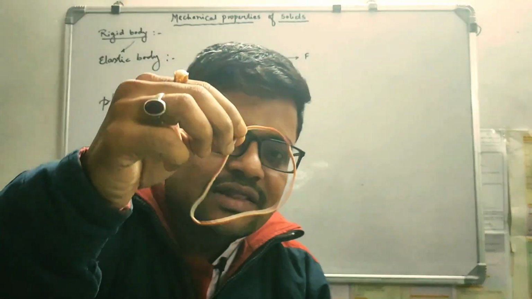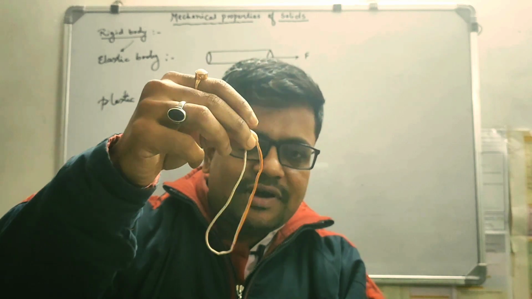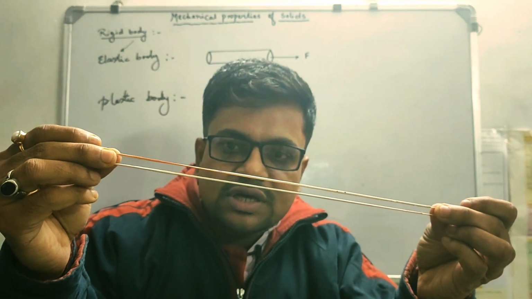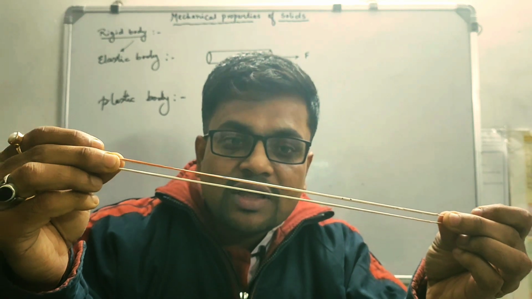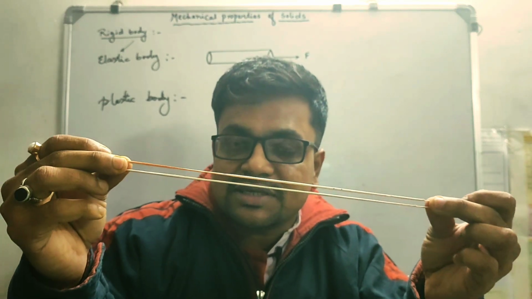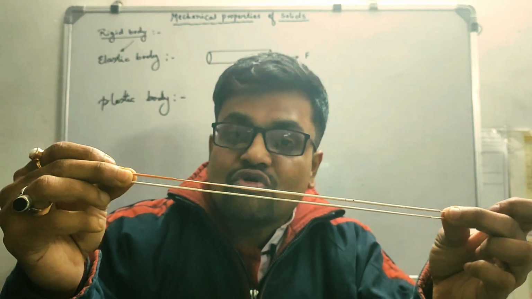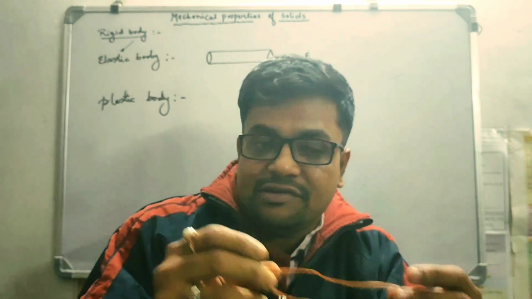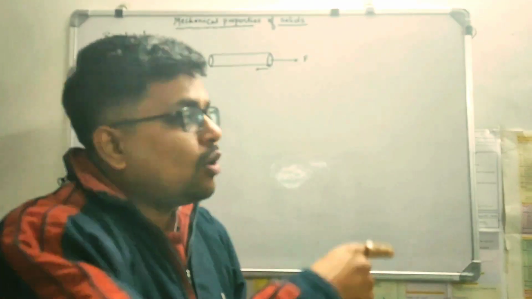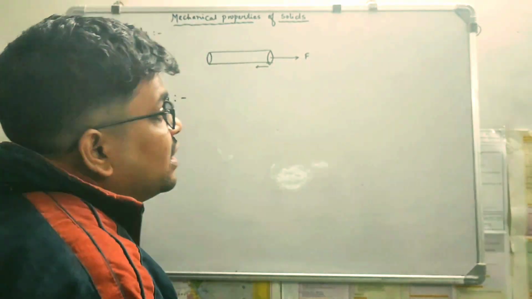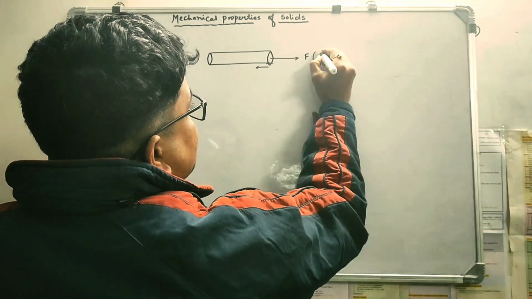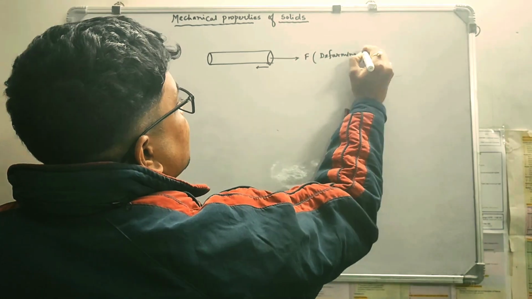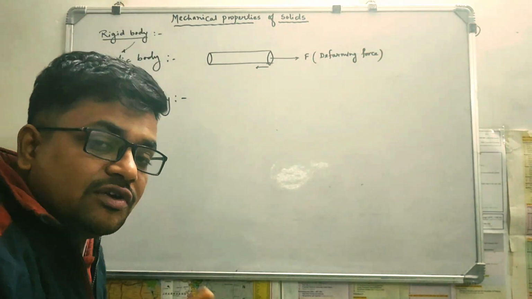For example, if I take this rubber band, this is the actual shape of this rubber band, right? If we stretch it by applying external force, what is happening basically is that the interatomic molecular attraction does not allow the atoms to move away from each other, right? So that's the concept of elasticity. The force I am applying on the object is the force of deformation, or deforming force. The external force that I am applying on the object is known as deforming force.